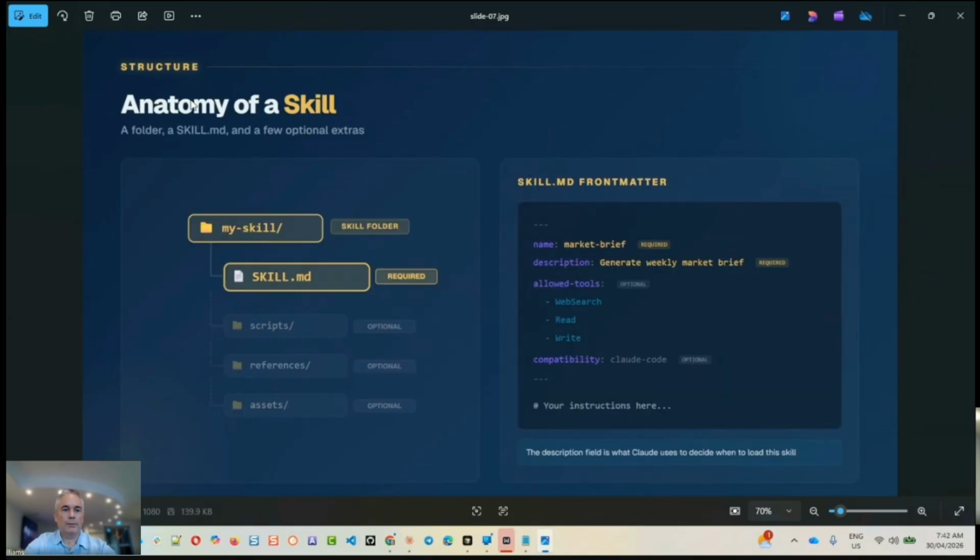So when you create a skill, the mandatory requirements are a folder, that's typically the skill name, and then a markdown file, which is called CLAUDE.md. And then you can have these optional folders. They're good because they just allow you to get organized, but you don't need them.